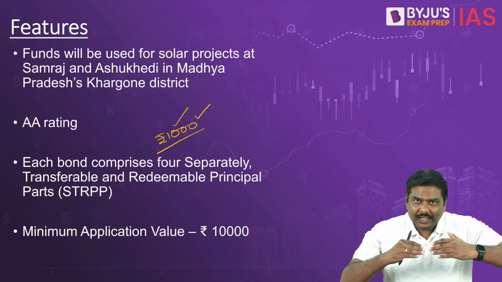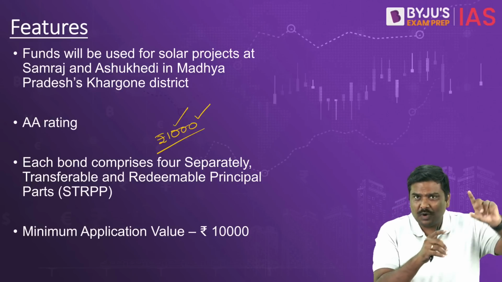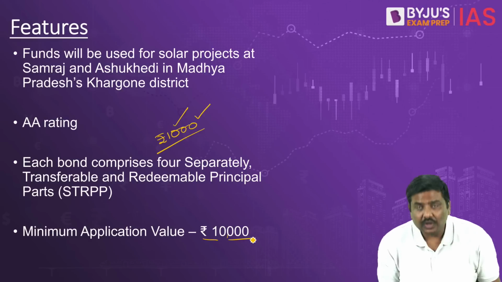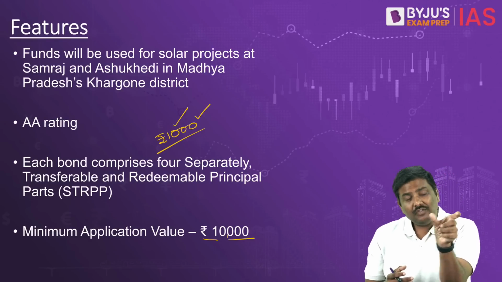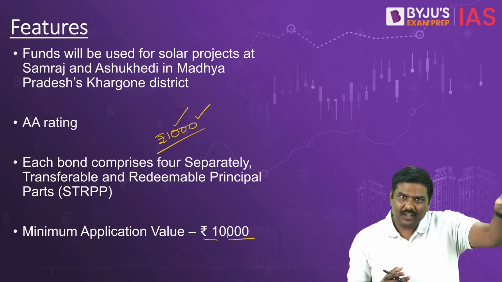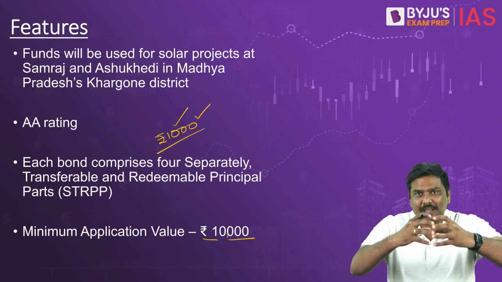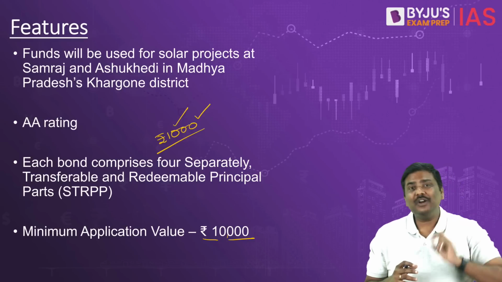But whenever investors subscribed or wanted to purchase these bonds directly in the issuance, the minimum value of purchasing was 10,000 rupees. Don't be confused. Each of these bonds will have a value of 1,000. But can you purchase only one bond directly from the municipality? Obviously no. If you wanted to purchase, you will have to purchase a bulk of 10,000 rupees worth of bonds. Right? That's point number two.